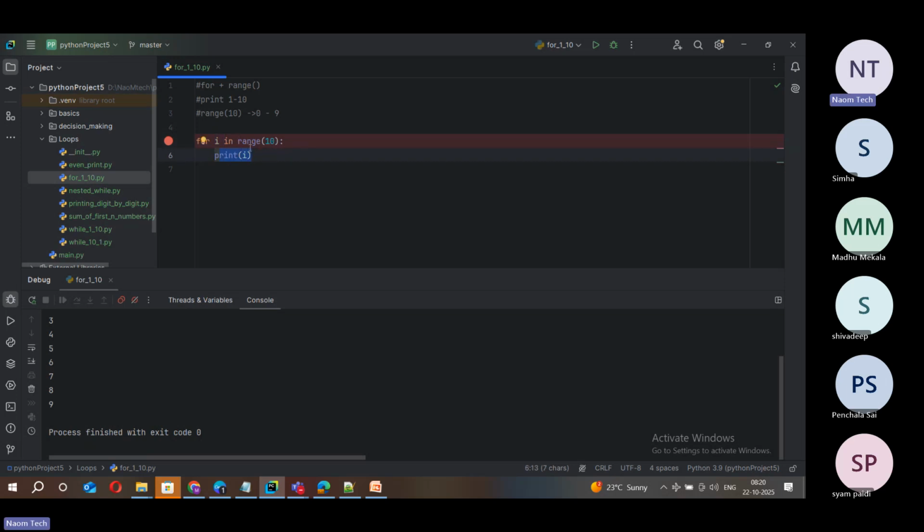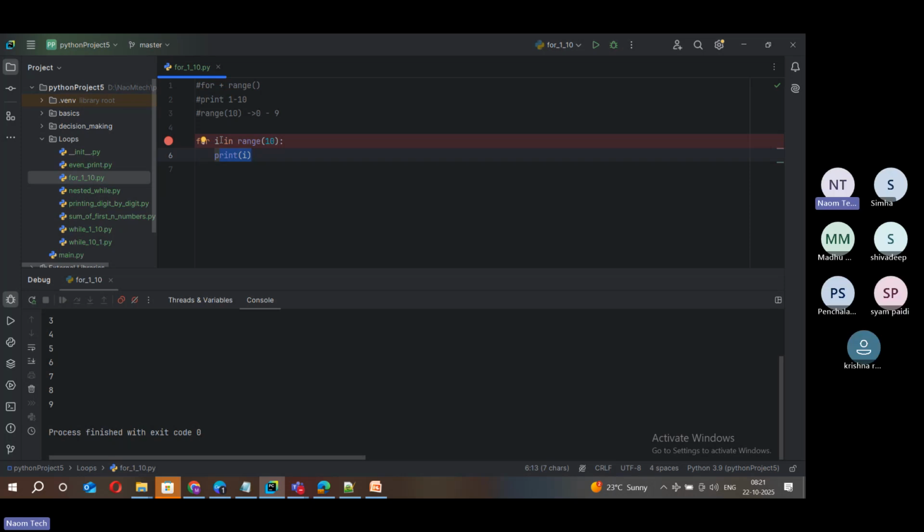And this automatically happens. You don't need to worry about it. Your for loop is designed in such a way that it checks every time whether it has reached the end of that data structure or collection or not. So all that initialization, condition checking, incrementation, everything is taken care of by the for itself. I hope this is very easy to understand. Is that clear for all of you, friends? Understood now? So that is the idea.